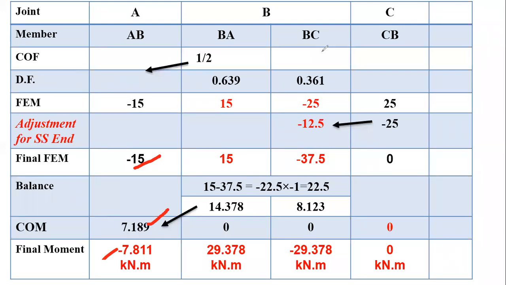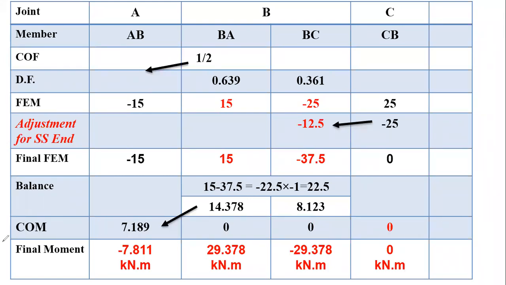The next, in this carryover movement, for joint B there is no movement. So that's why this is the last step. Whenever in the carryover movement step no movement is present for joint B, that will be the last iteration. There is no need to perform the balance step again. Initially the movement was 22.5, so that movement we have distributed, and the summation will be 0. No balancing movement is present. So that's why make the summation of movement.